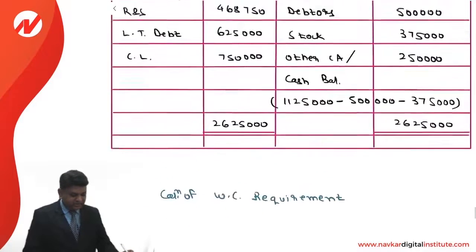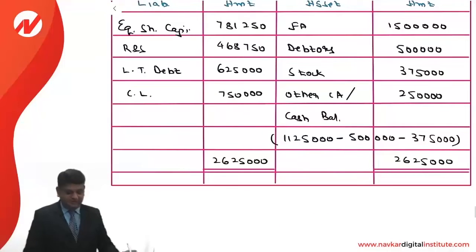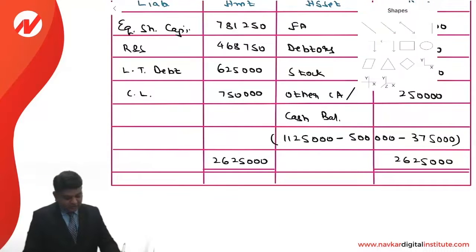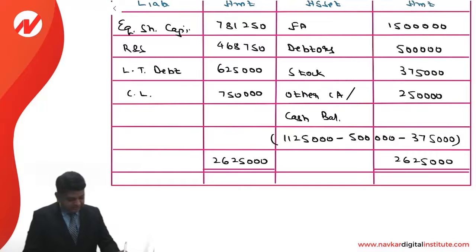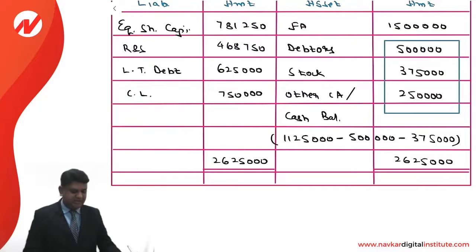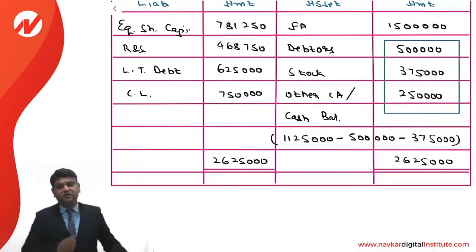Dear students, a number of times students ask me, sir, can we write all of them in total, that is the current assets, 11,25,000, because the balance sheet is going to tell you even otherwise. However, the institute is expecting you to give the answer in detail as far as possible. So always show the separate values, because adequate information is given to compute debtors and to compute stock. That is the reason.